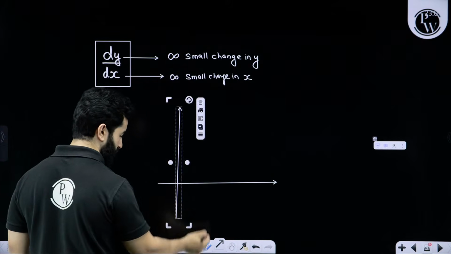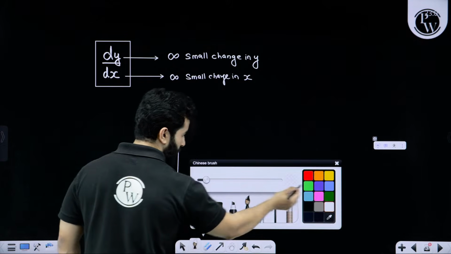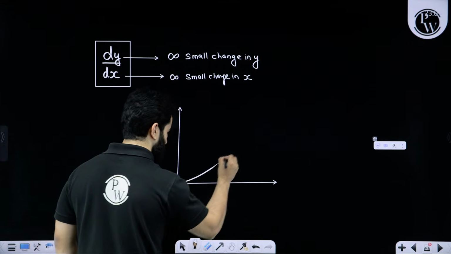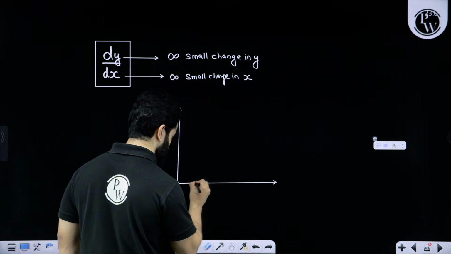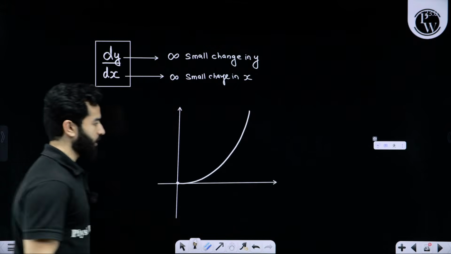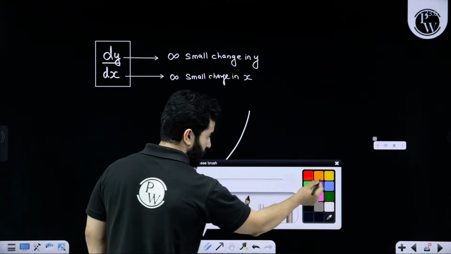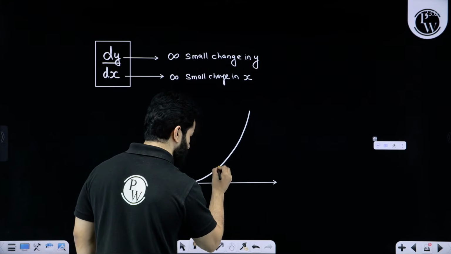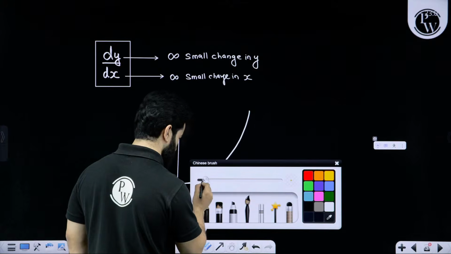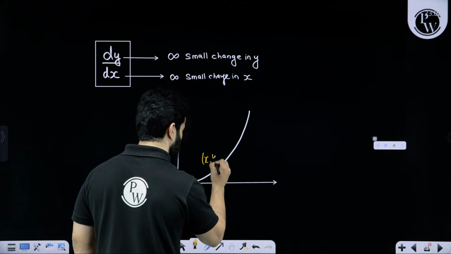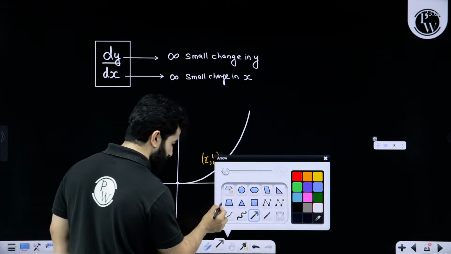the rules of differentiation. Let's suppose we are talking about a curve somewhat like this. Let's choose a point over here. Let's say the coordinates of this point are x comma y. This is x.